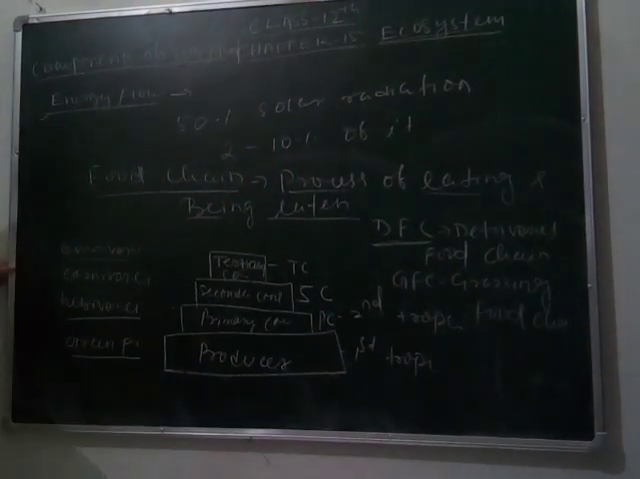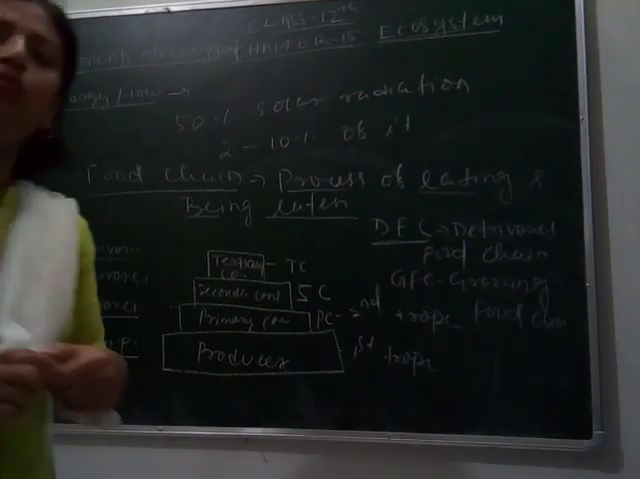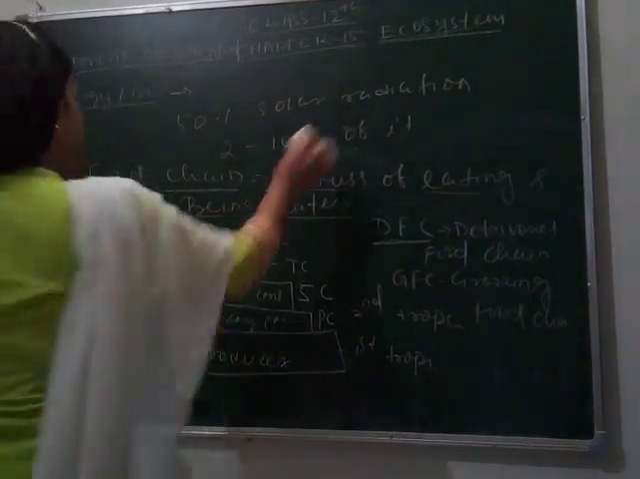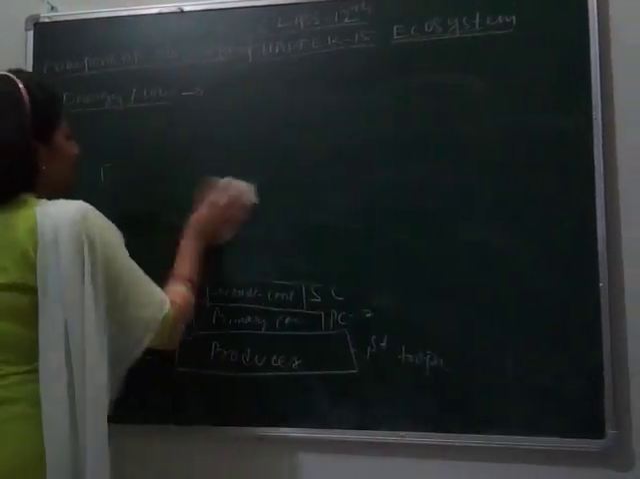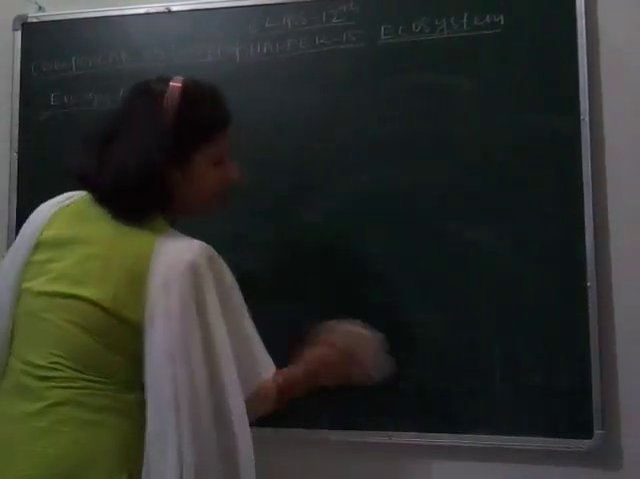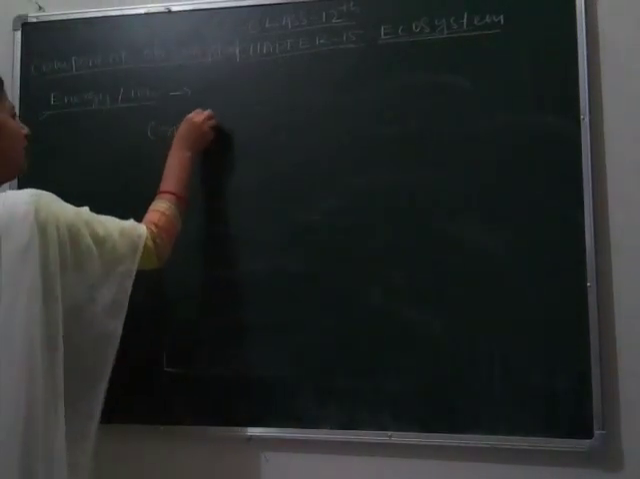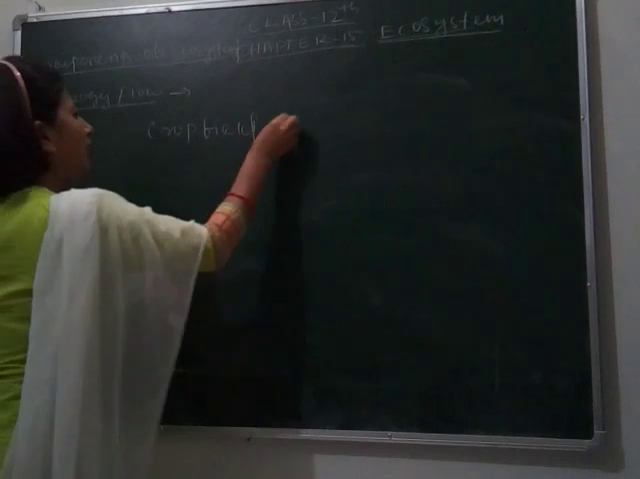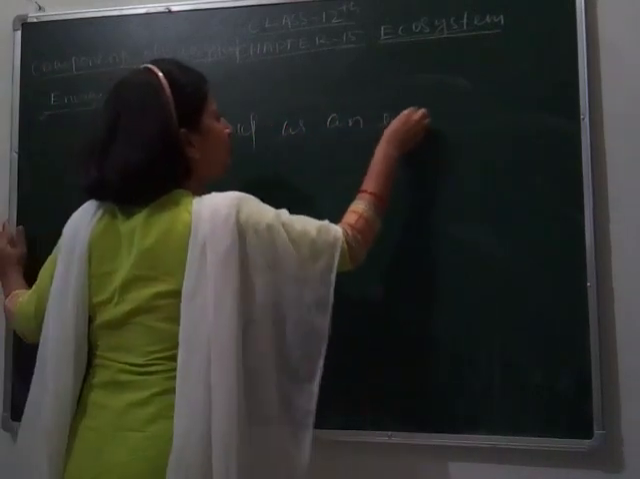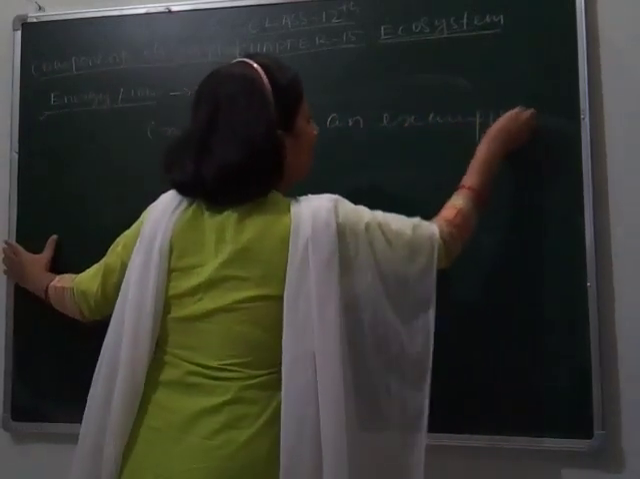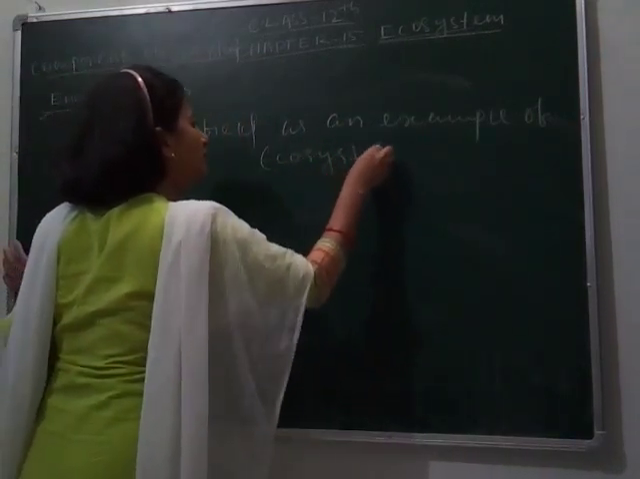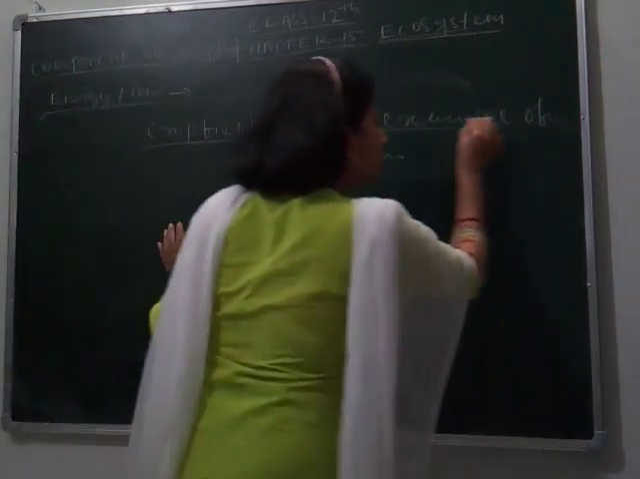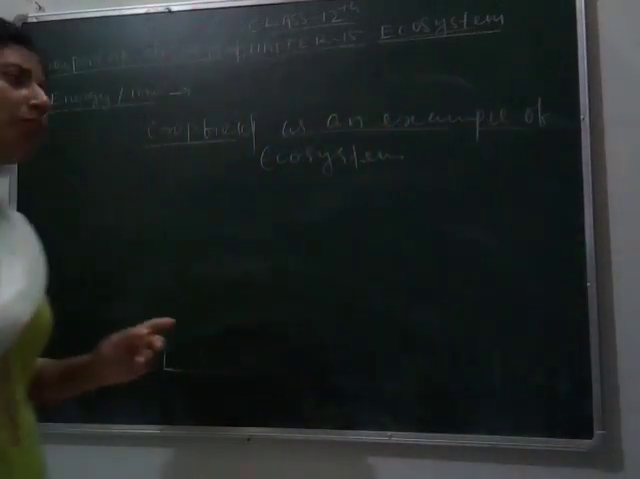Here I will give you an example of how a food chain occurs in an ecosystem. Let's see, I am giving you the example of a crop field. We can take a crop field as an example of an ecosystem. Let's see how the crop field fulfills the rules of a food chain.